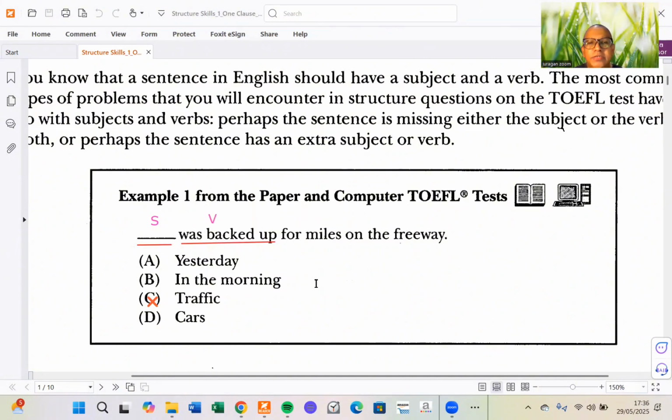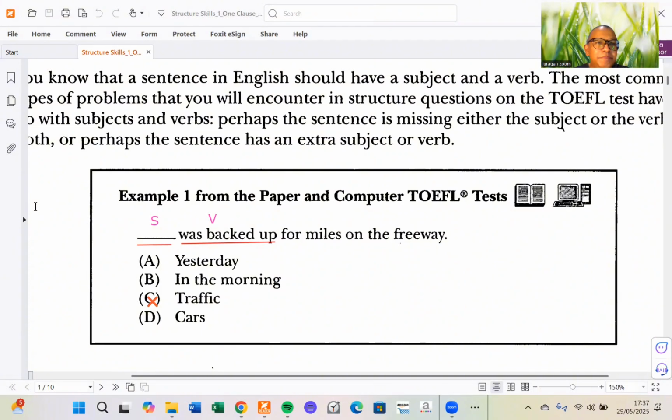And what is the best subject in this context? The best subject is of course traffic, not cars, because you have to know about subject-verb agreement. A singular subject will take a singular verb, in this context, was. But when it is a plural subject, then you have to use a plural verb, or were. So the best answer is traffic in this context because the verb is was. Yesterday and in the morning both do not match with this context. So let's see some more examples. Ready, guys? Okay, let's move on.